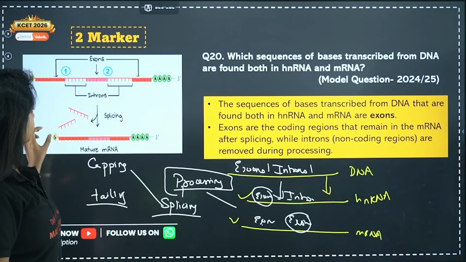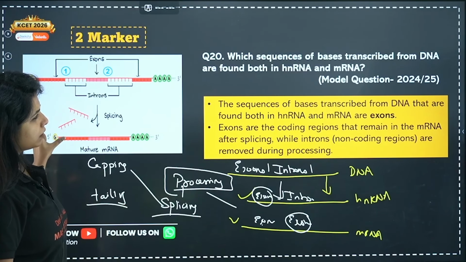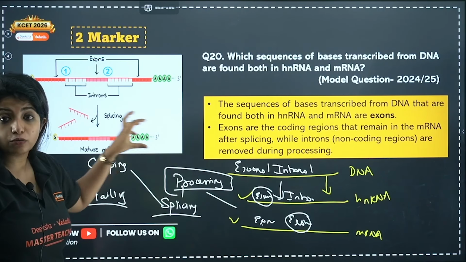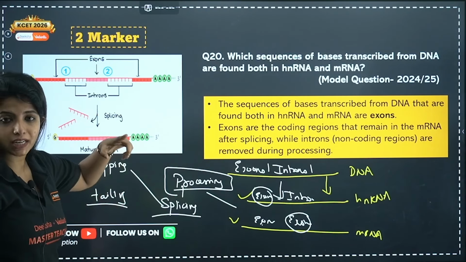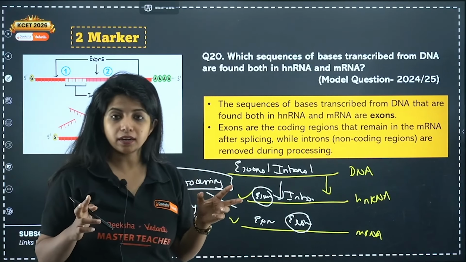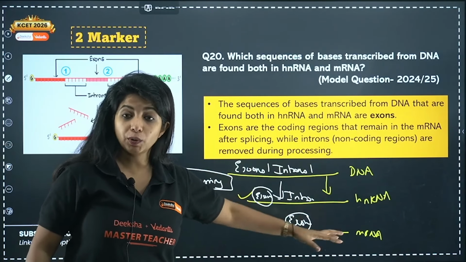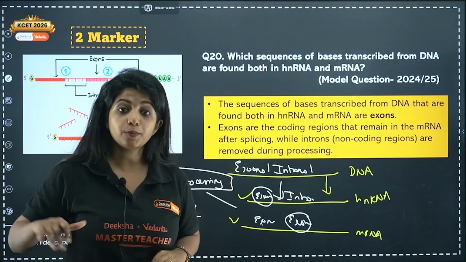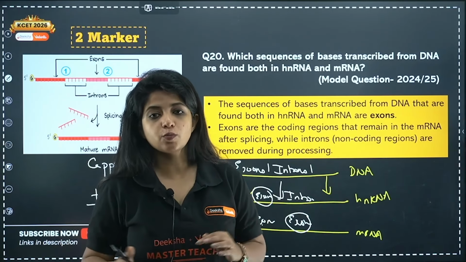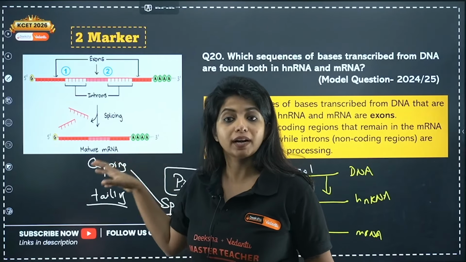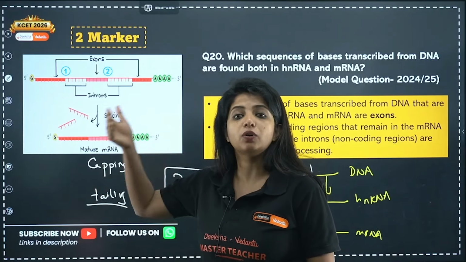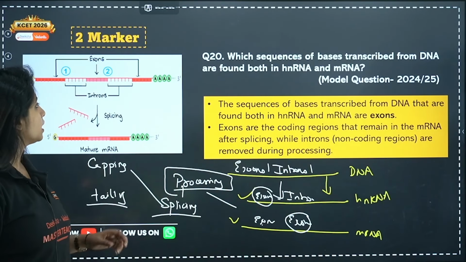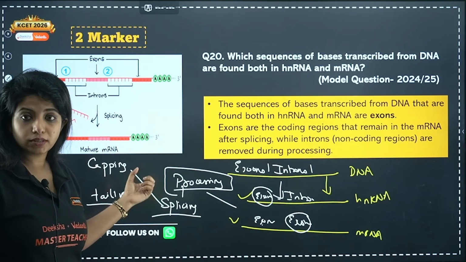So here, guanosine residues are being added over here. At the end, you have so many adenine residues, polyadenylation you call it, that is known as tailing. That all is being done on the hnRNA. Finally, you get the mRNA, and then this mRNA will be moving out of the nucleus. After the processing is done, it moves out of the nucleus. Why do you think this capping and tailing is being done? So that it can be protected from any enzymes once it goes outside. That is why it is being done. So it is super important. Please remember that. Please go through the details of all these processes.